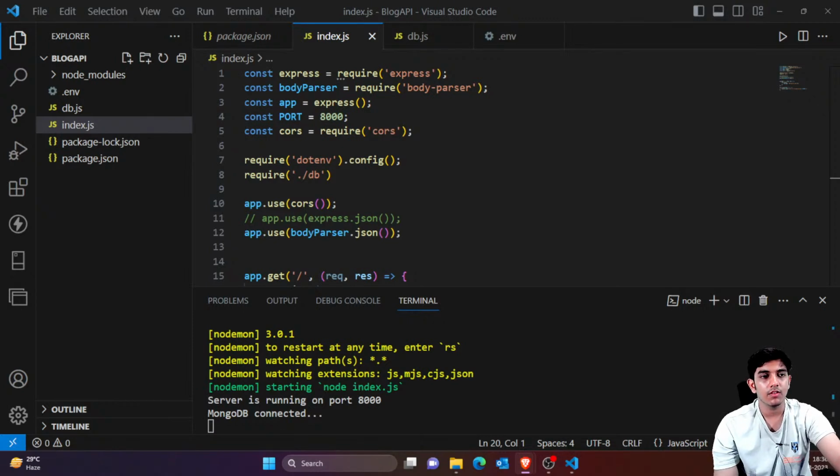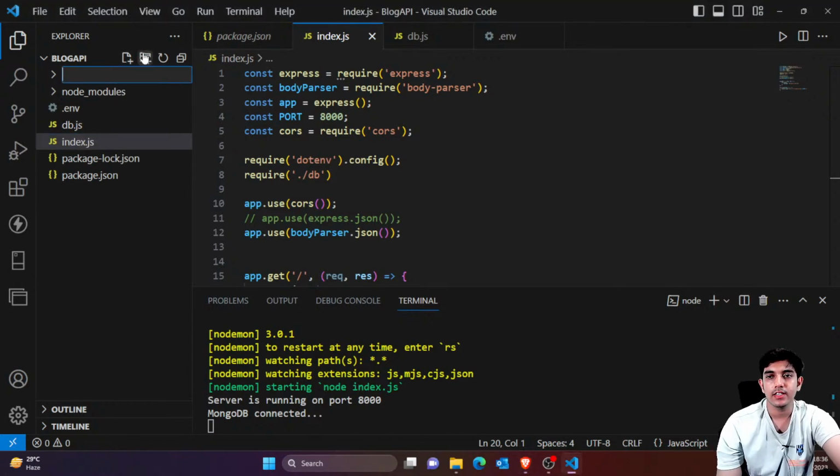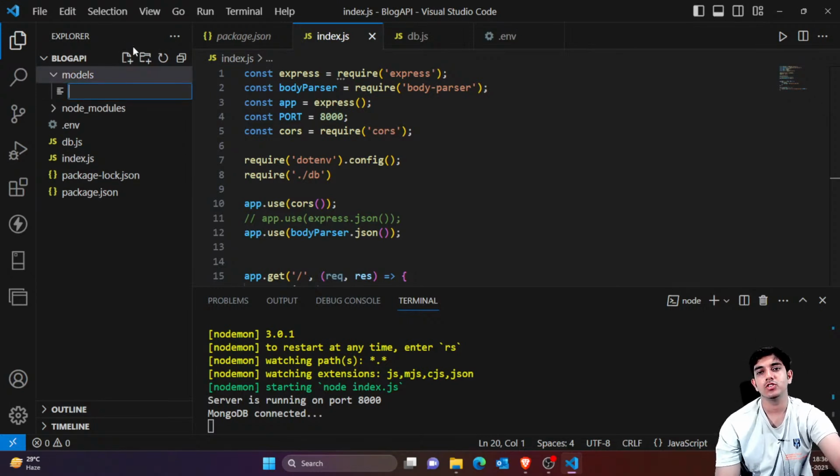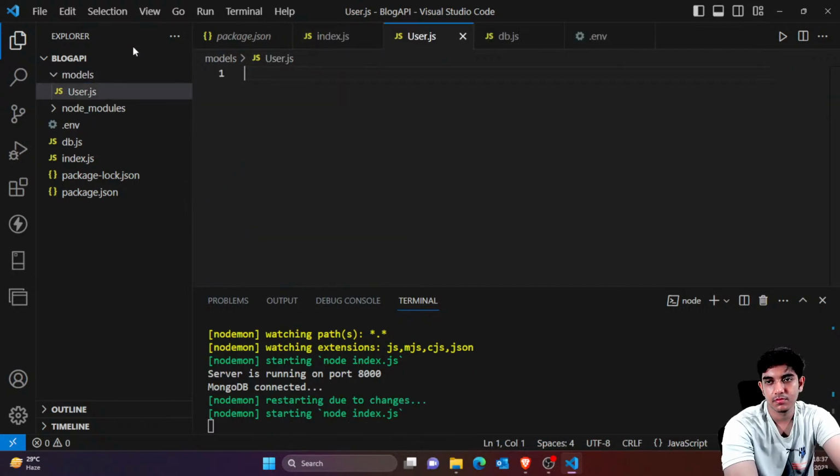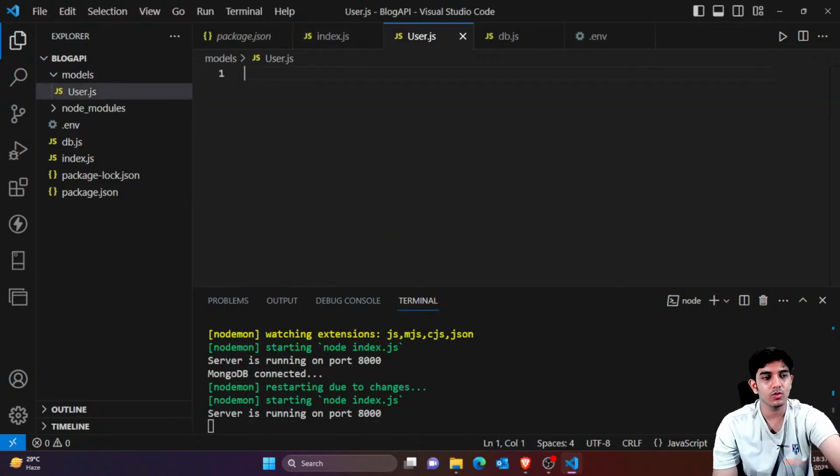First of all, we would have a user model. Let's create a folder named models. Inside this, we have a user.js, which is for the user model. Inside the user model, I want three fields: username, email, and password. I'd be defining those.